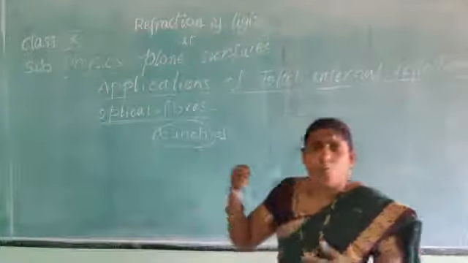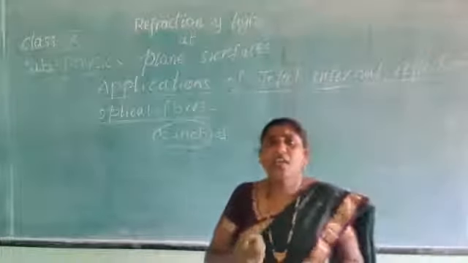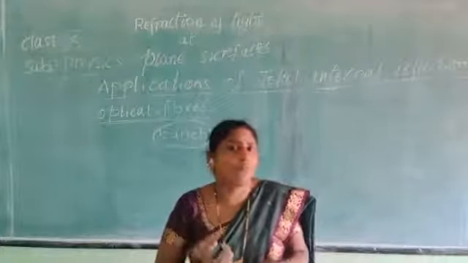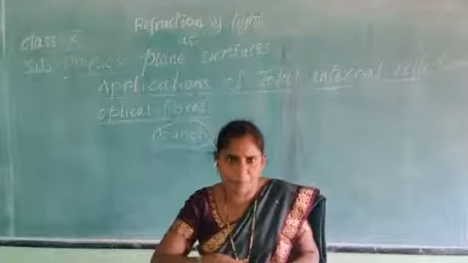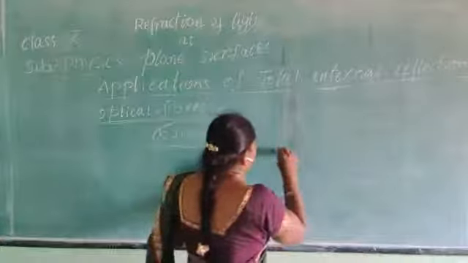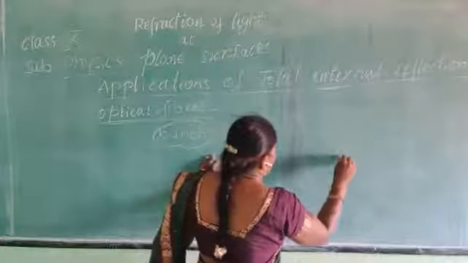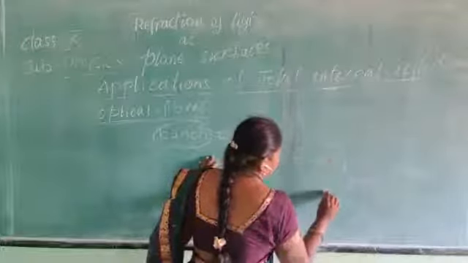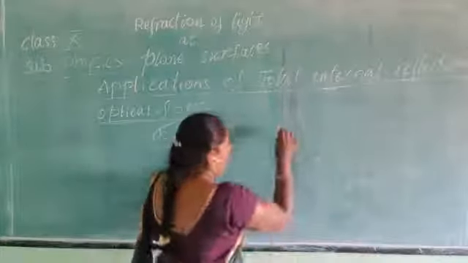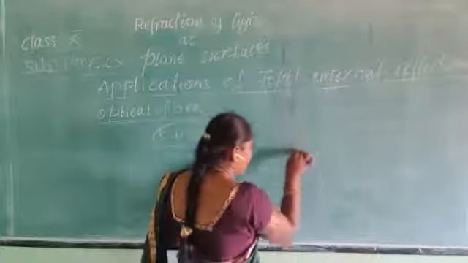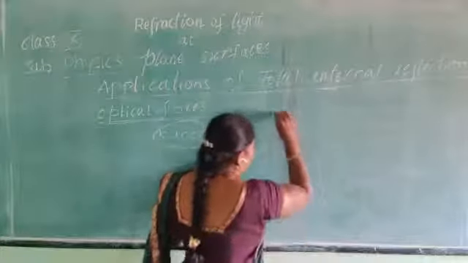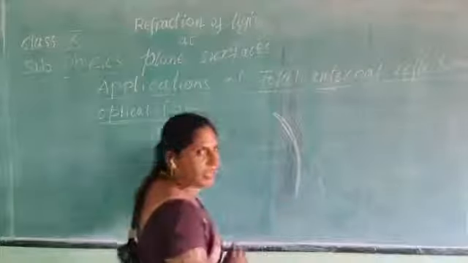When we consult a doctor, he inserts the bunch of fibers into our stomach. For example, consider this is our stomach. When he inserts the pipe, what are optical fibers?